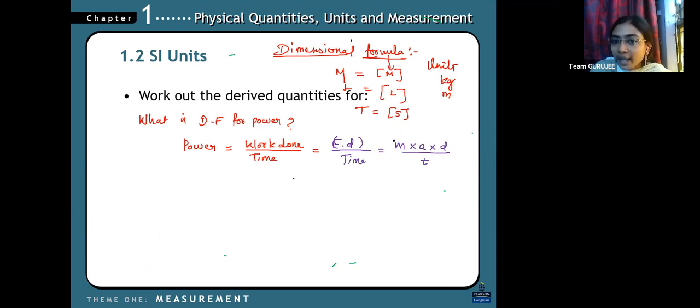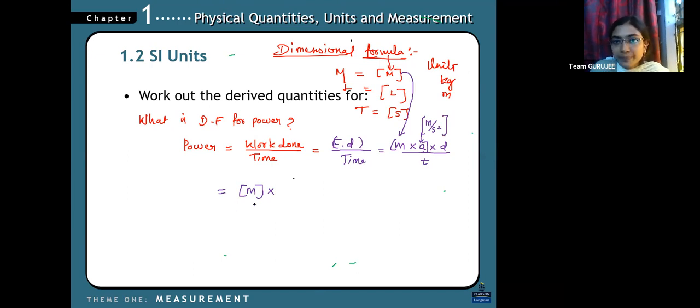So again, my acceleration is what? Velocity divided by time taken. So here, for mass, I can use the dimensional formula, which is M. For acceleration, it is meter per second square, which means what is my dimensional formula?